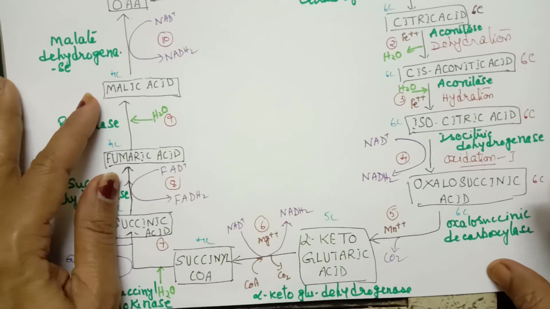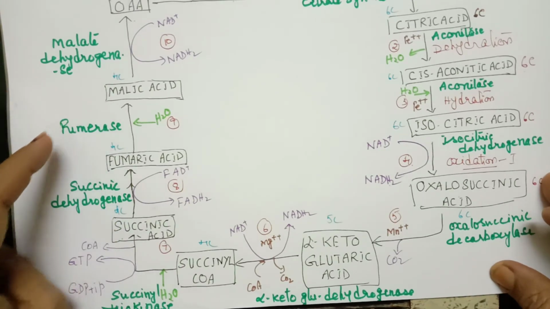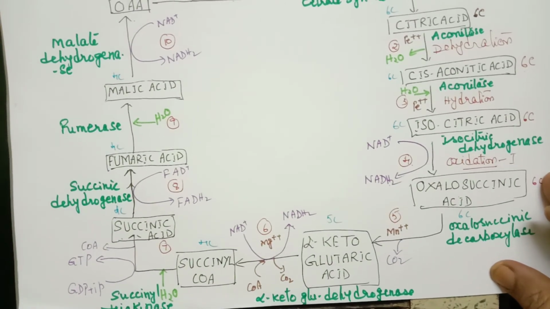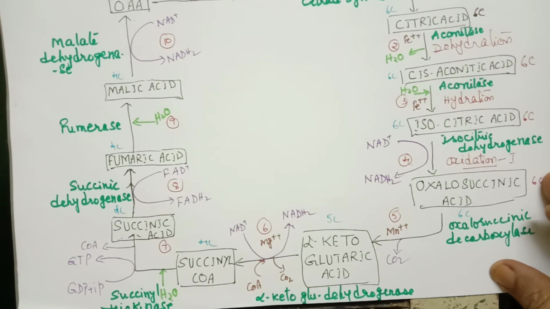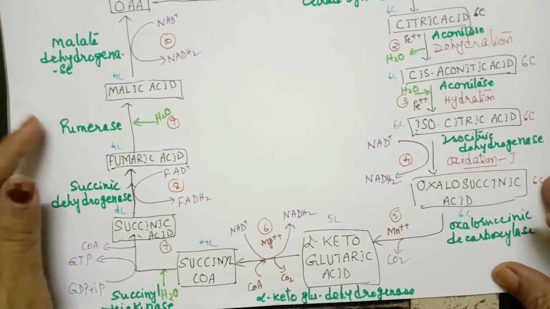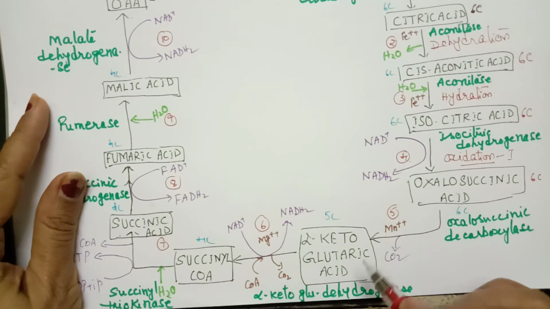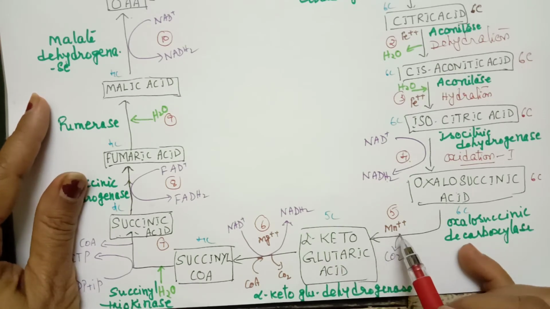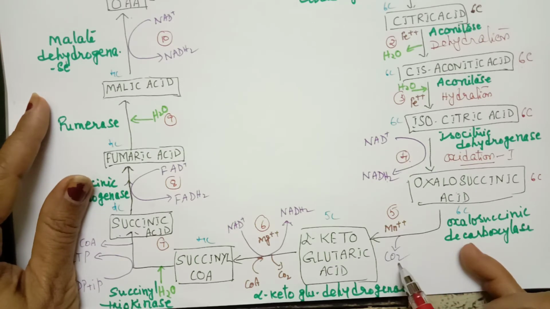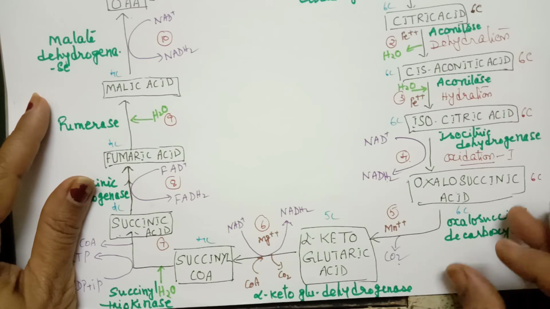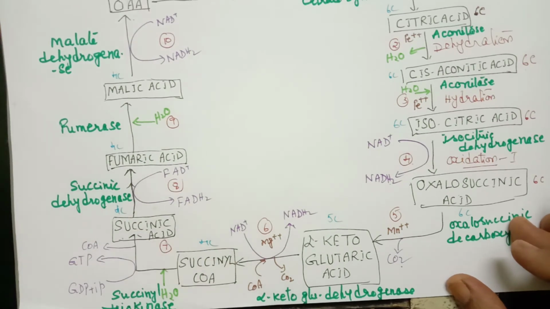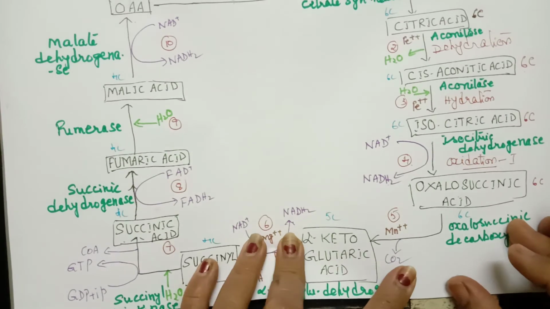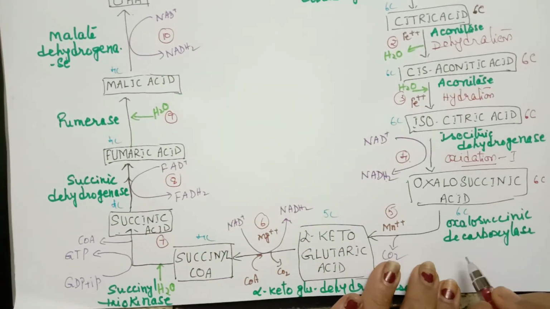Now, in the next step, fifth step, oxalosuccinic acid is converted into alpha-ketoglutaric acid. Here we require magnesium and manganese ions, and there is a liberation of carbon dioxide also. So this is a decarboxylation reaction, because there is a removal of carbon dioxide.